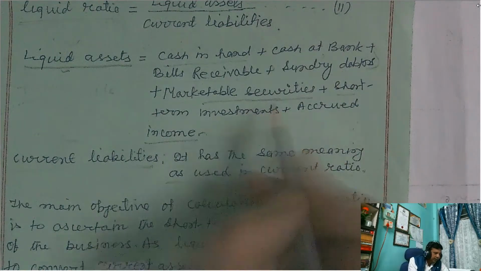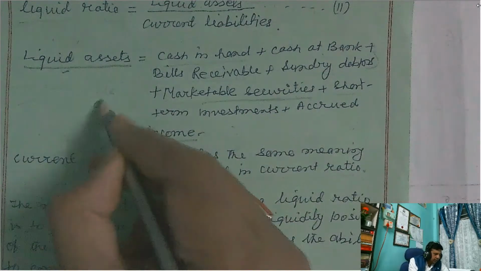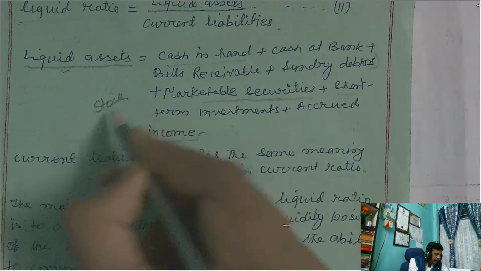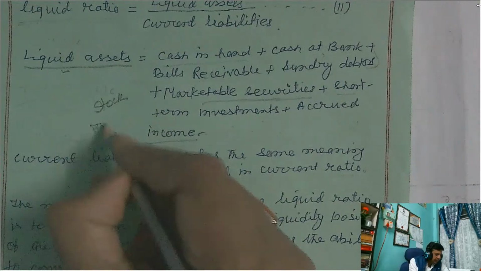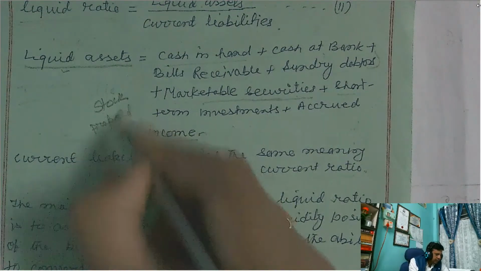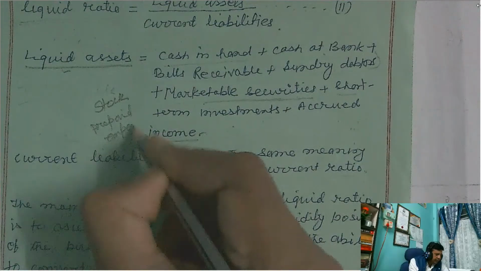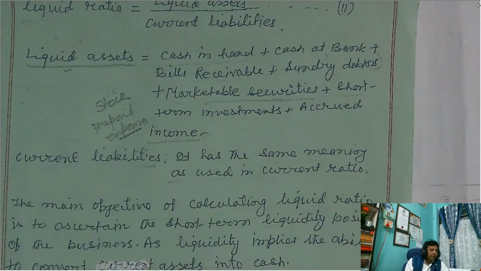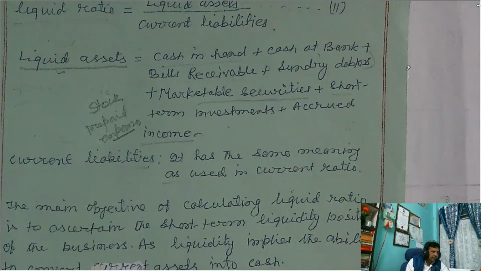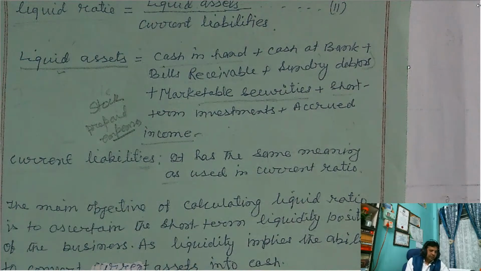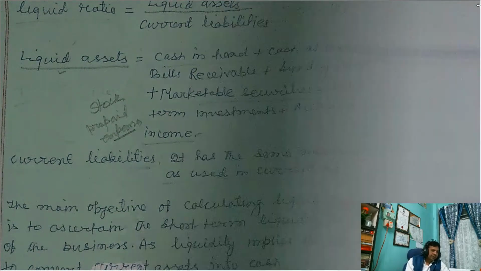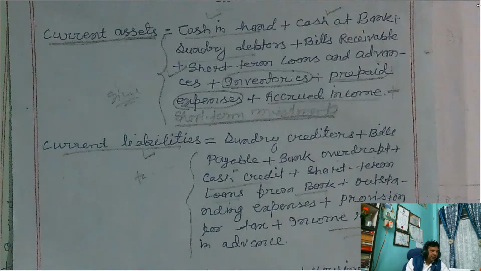Inventory value, that is stock, and prepaid expenses, these two items are only current assets. They are not liquid assets. And the rest of the items are liquid assets as well as current assets. So this is the comparison which I have shown you.